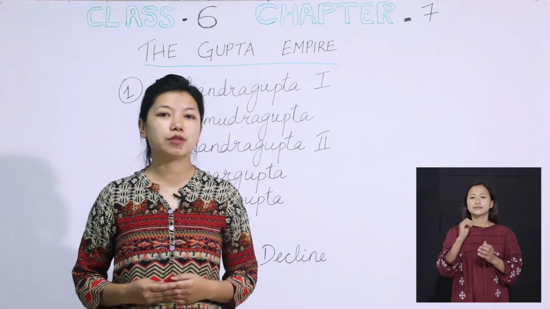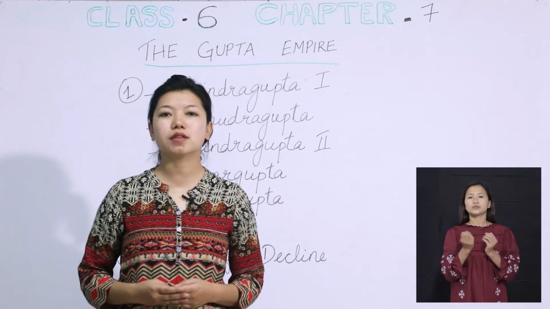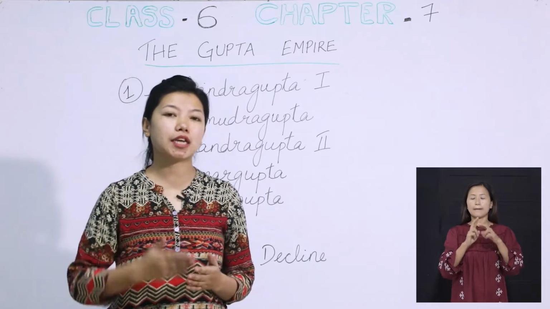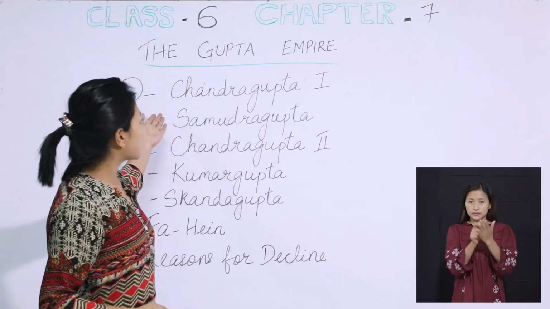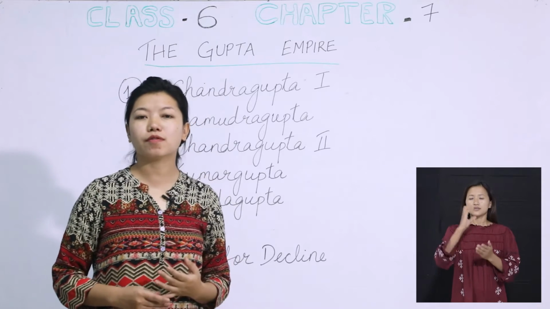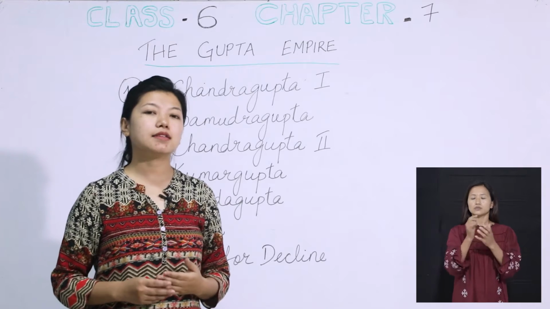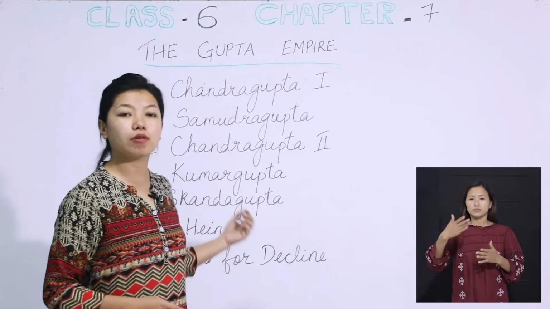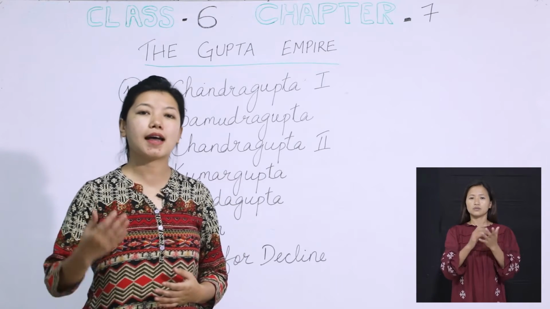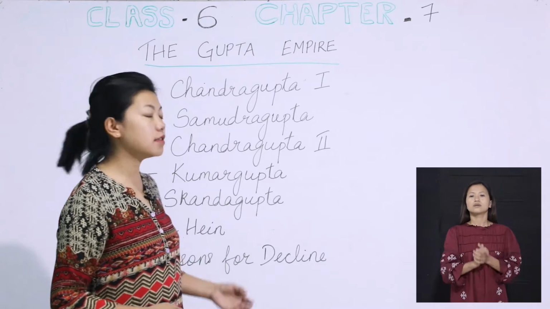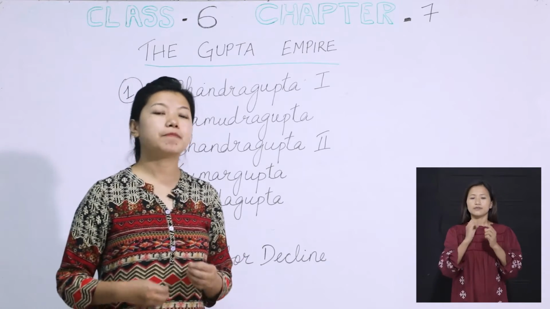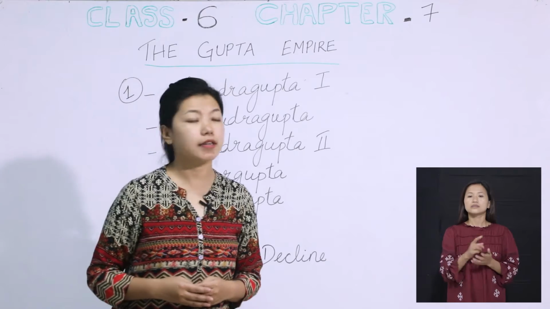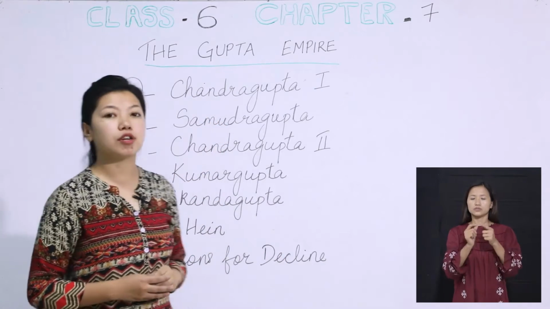Today we are going to start with a new topic, and that is from chapter 7, the Gupta Empire. Here in this chapter you will be learning about the lineage, the Guptas, starting with Chandragupta I, followed by Samudragupta, then Chandragupta II, and later you will be learning about Kumaragupta, Skandagupta, and followed by Fa-Hien, who was a Chinese pilgrim, and later on I will also tell you why the Gupta dynasty came to an end. Alright, so let me begin with Chandragupta I.